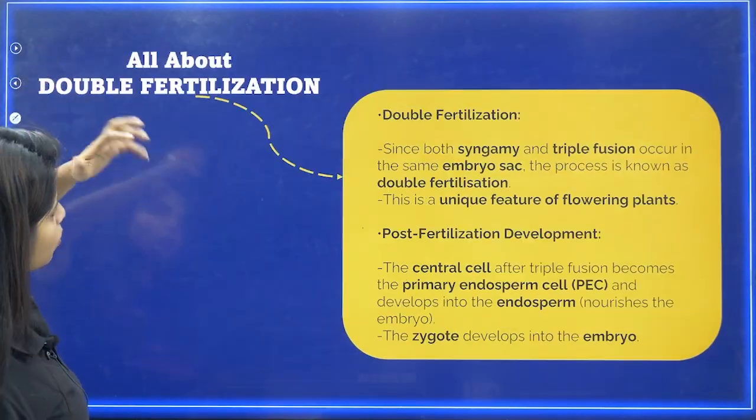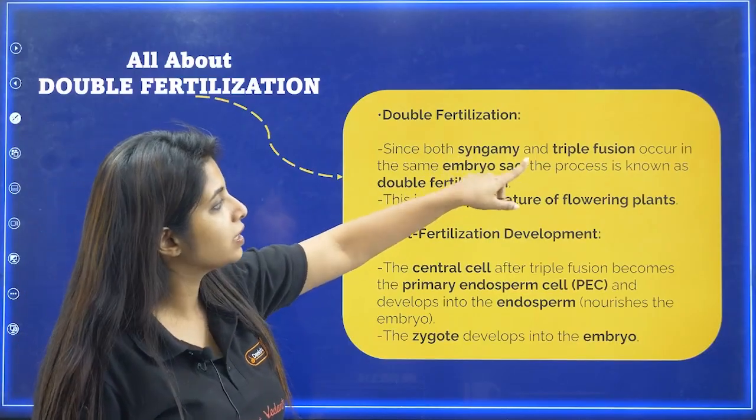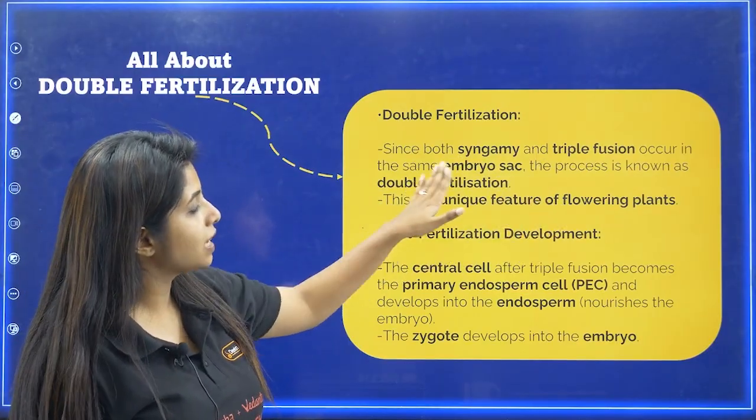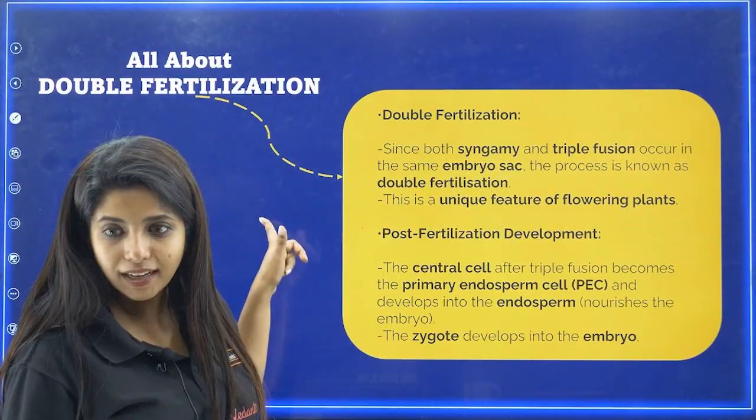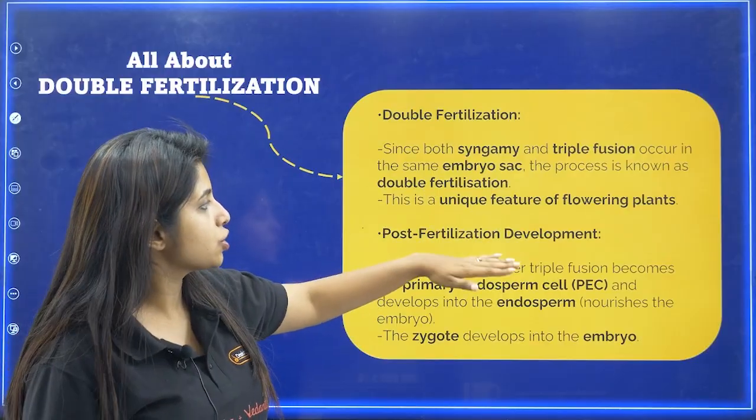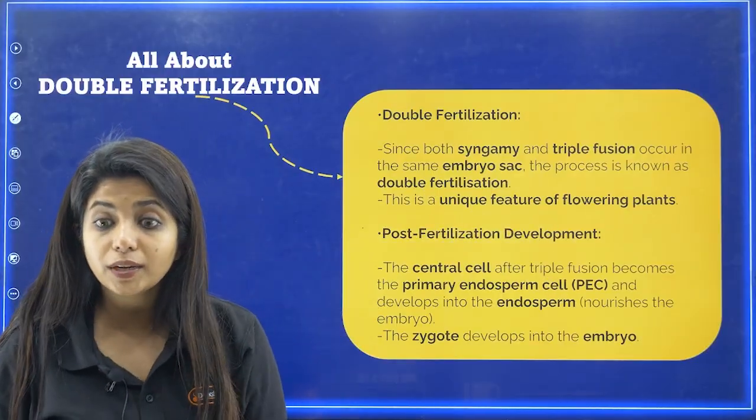The next step, which I also explained, is known as double fertilization. Since both syngamy and triple fusion occur in the same embryo sac, the process is known as double fertilization. This is a unique feature of the flowering plants.